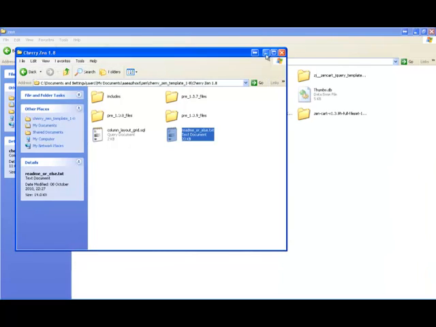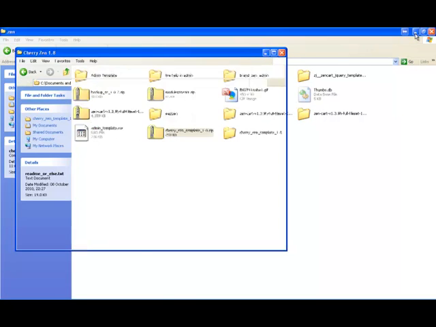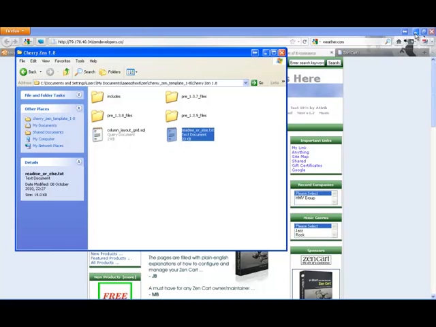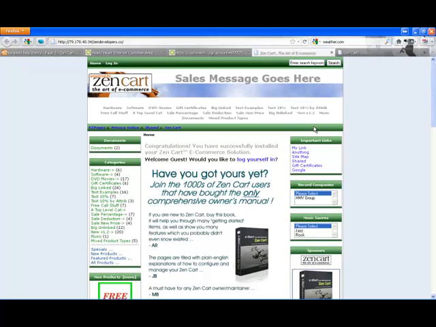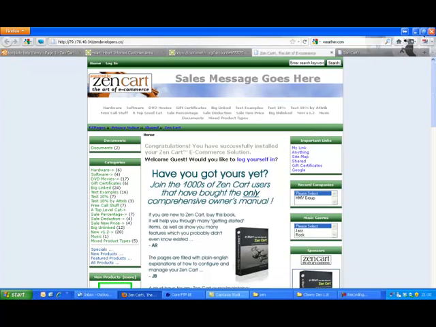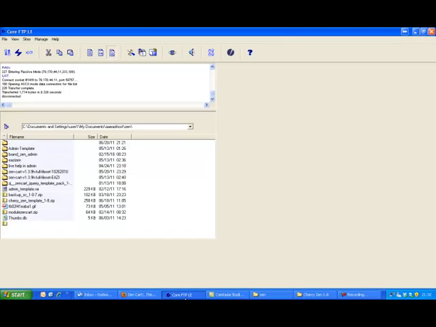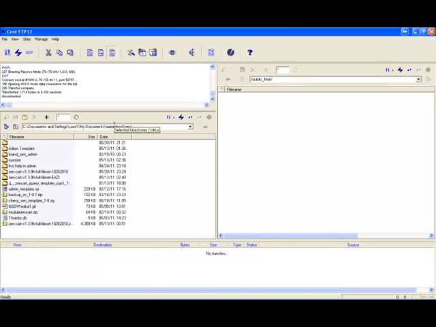Now, to our FTP program. Let's clear these out of the way. And done. And open. Core FTP is what I prefer. And as usual, on the left we have the files from our local.